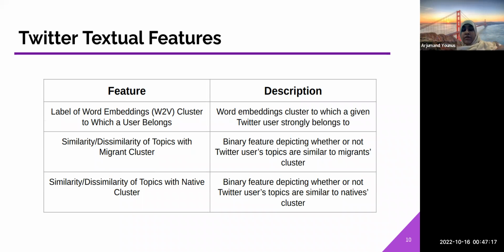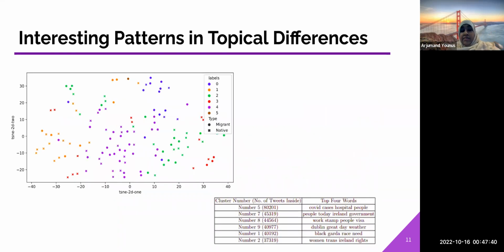And within this label, we apply the word embedding W2V, the word-to-vec algorithm, to all of the top 20 words in the tweets of a migrant or a native, and then we apply k-means clustering over it, and using the labels that we have, we assign it to a certain cluster. Now, that itself is a feature.